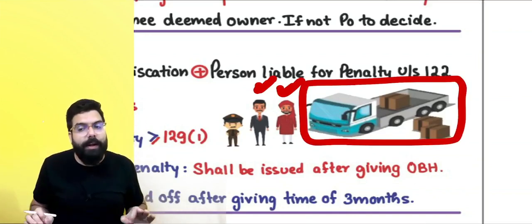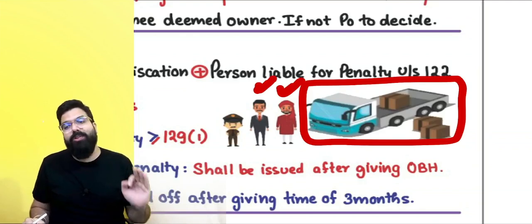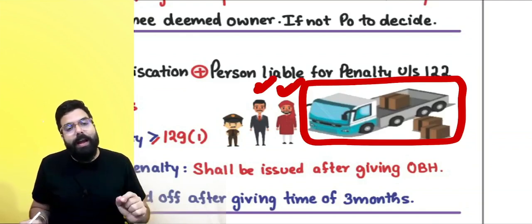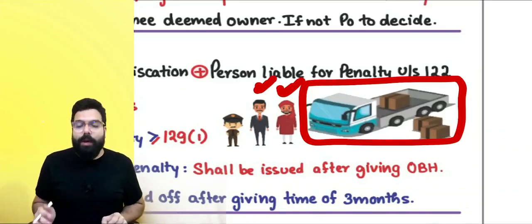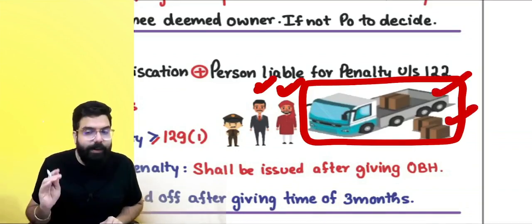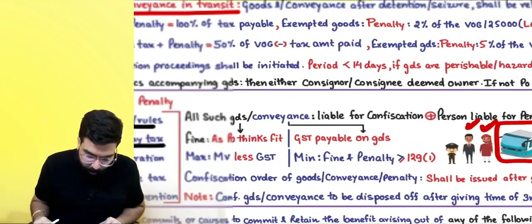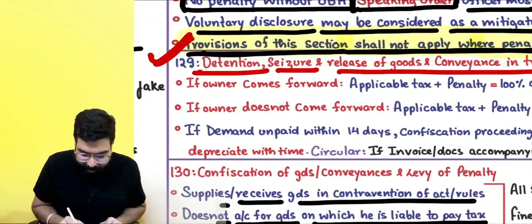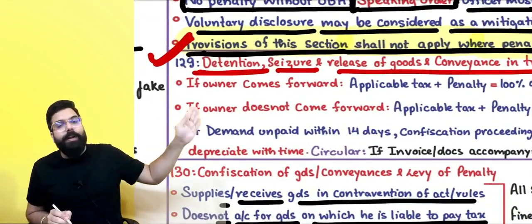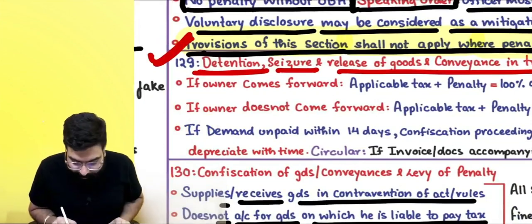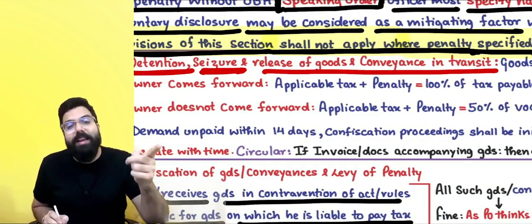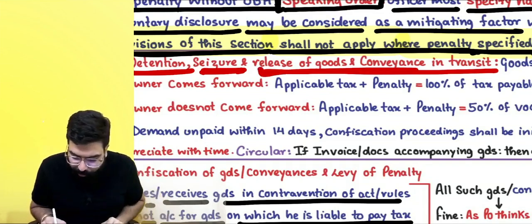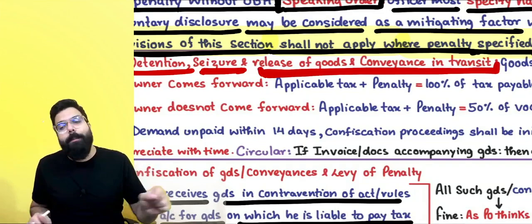Then they are telling that any goods you are trying to transport, and in transit we catch without proper documents, we will go ahead and seize the goods and the conveyance. So first they will detain the conveyance. Hey, stop. Then they will seize the goods and the conveyance. And if you want to release the goods and conveyance which have been caught, you will have to pay a penalty.